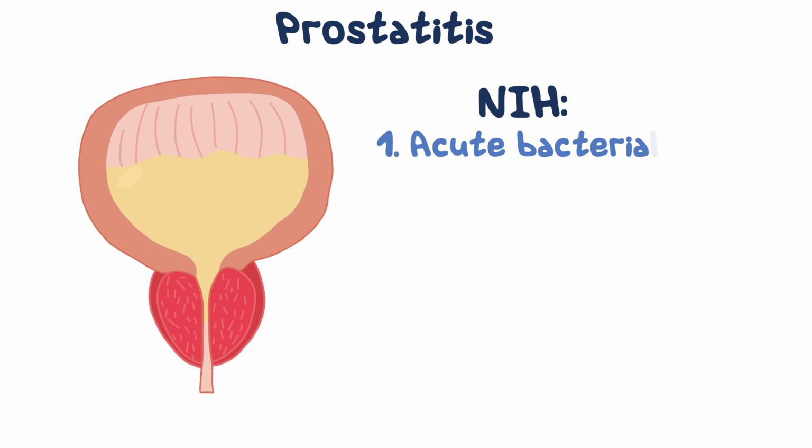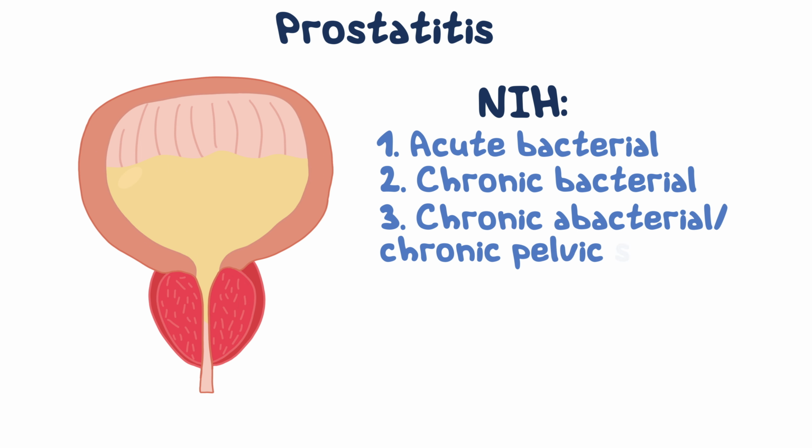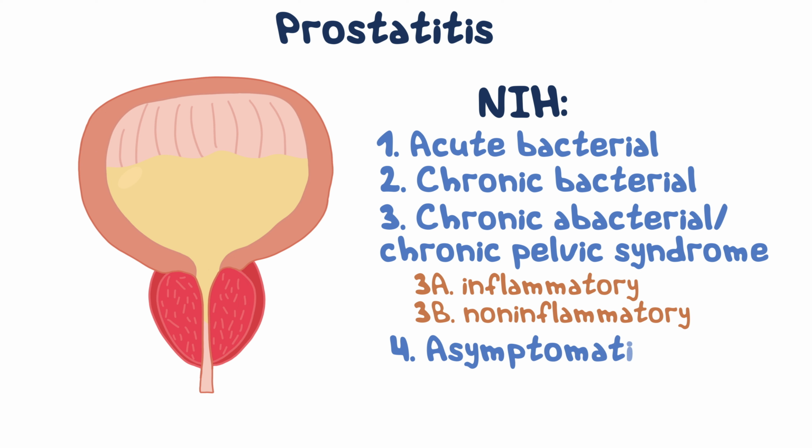First category is acute bacterial prostatitis. Second category is chronic bacterial prostatitis. Third is chronic abacterial prostatitis or chronic pelvic pain syndrome, which is subdivided into 3A inflammatory and 3B non-inflammatory disease. And the last one, fourth category, is asymptomatic prostatitis, a histologic or andrologic diagnosis.